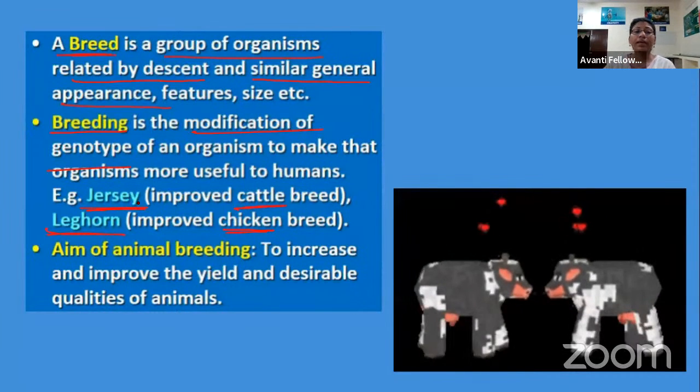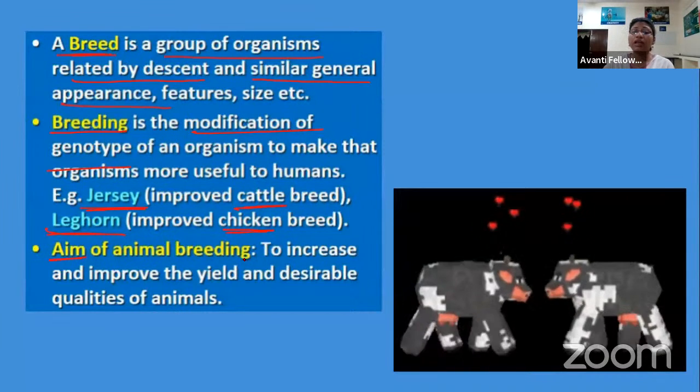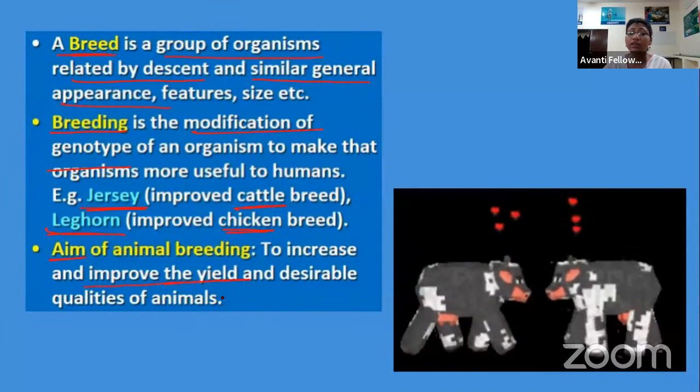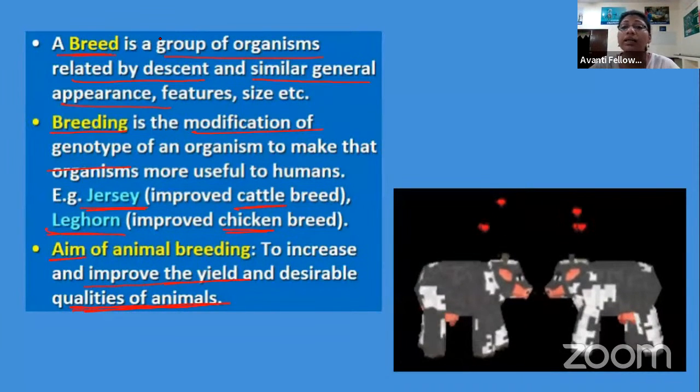Next, the aim. The aim remains the same as on the initial slide: to increase the yield of the product and the quality. We have to maintain the quality of an animal, and that can only be maintained by keeping our animals healthy.